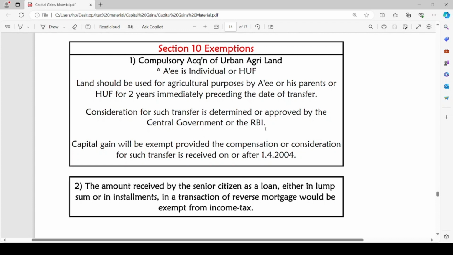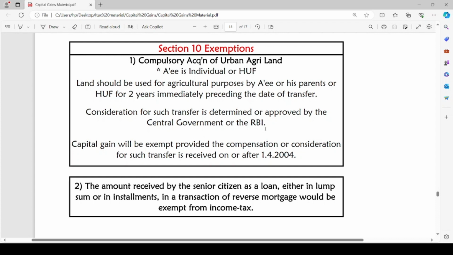The consideration is determined by central government or RBI. The eligible assessees in this case are only individuals or HUF. And this exemption is applicable on compulsory acquisition of urban agricultural land.